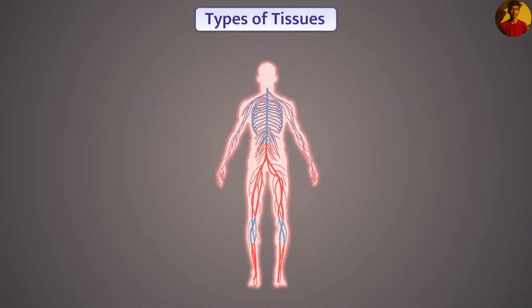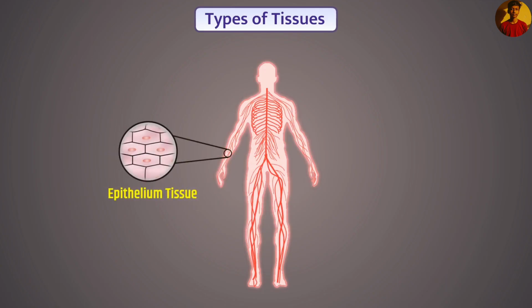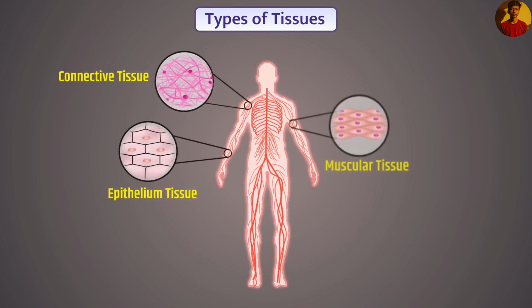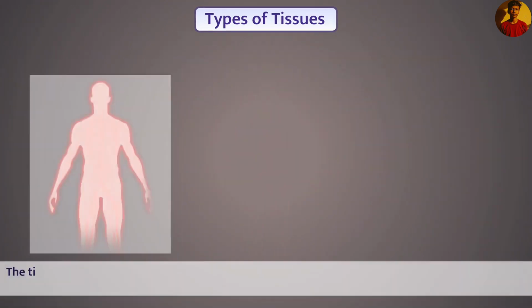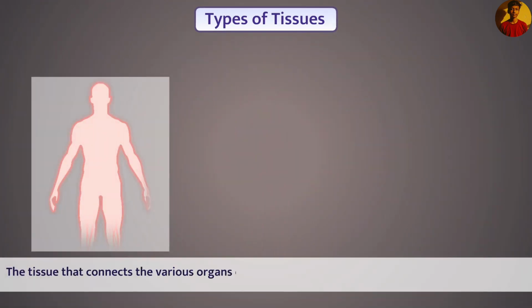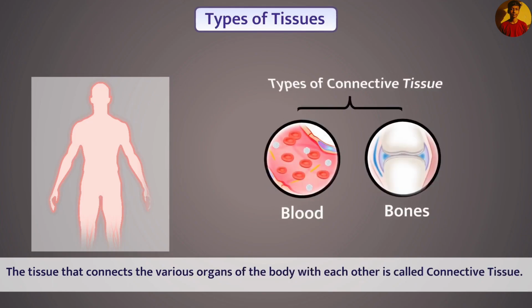In the body of animals, various tissues together perform the different functions of the body. On the basis of functions performed by tissues, animal tissue is classified into epithelium tissue, connective tissue, muscular tissue, and nervous tissue. Now, let's understand the connective tissue of animals. The tissue that connects the various organs of the body with each other is called connective tissue. That's why blood and bones are types of connective tissue.